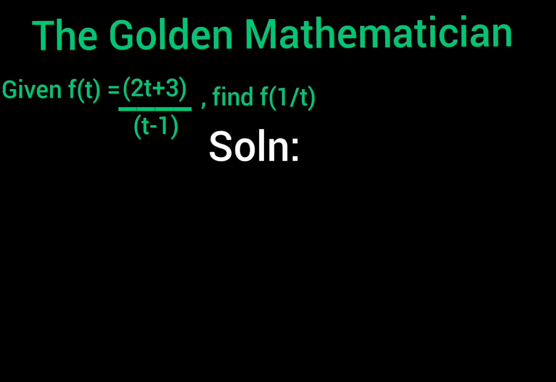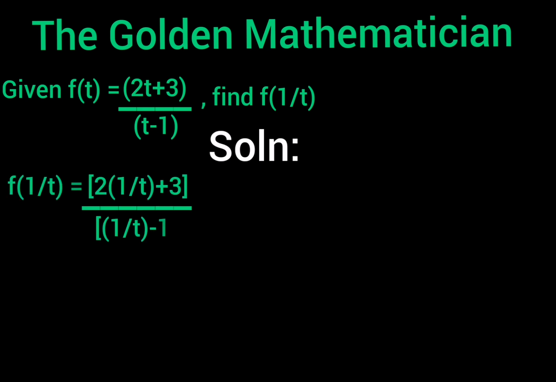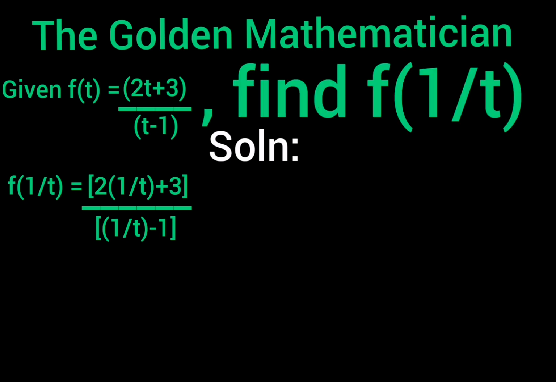Well, the first thing we have to do is a direct substitution, meaning wherever we see t, we are going to be inputting 1 over t. It is as simple as that. It is as straightforward as that. Wherever we see t in f of t, we are going to replace the t with 1 over t. And why is that? That's because we are looking for f of 1 over t.